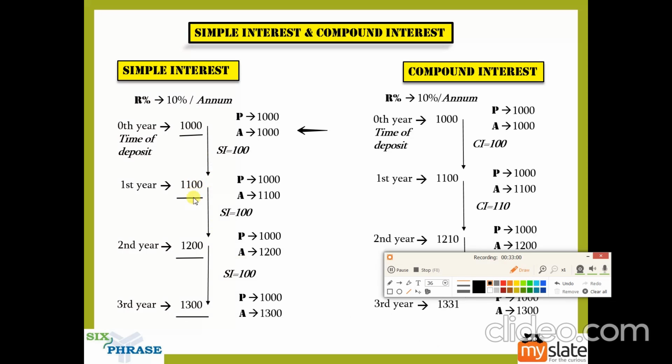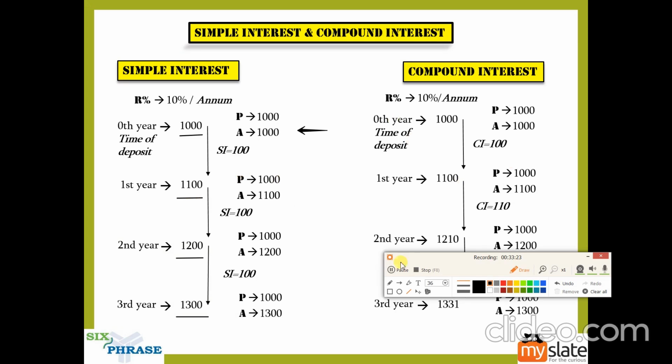With a common difference of 100. That 100 is nothing but the interest. So the amounts for simple interest for consecutive years form an arithmetic progression, where the simple interest is the common difference. So that is one more thing that you can note.